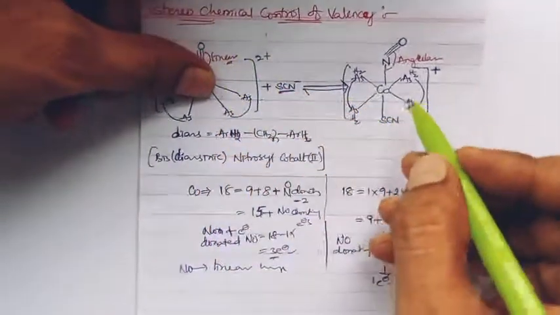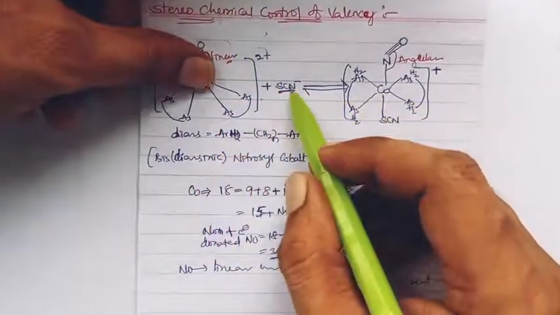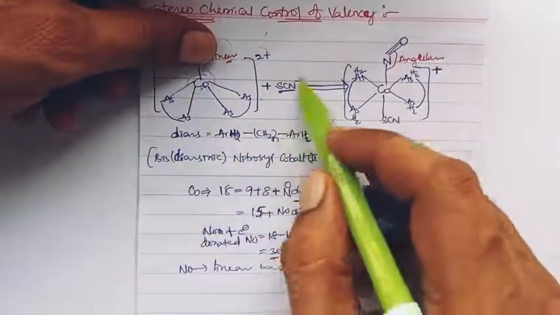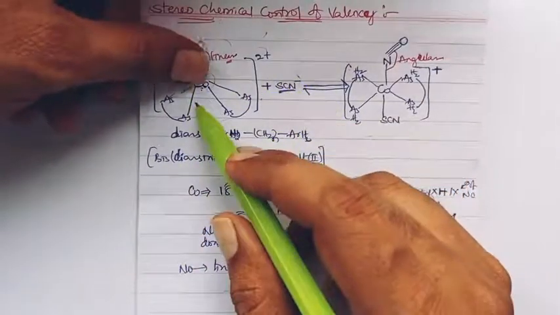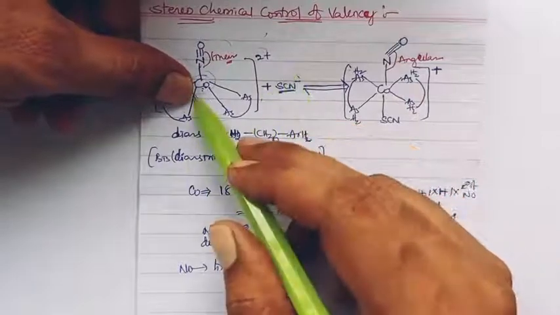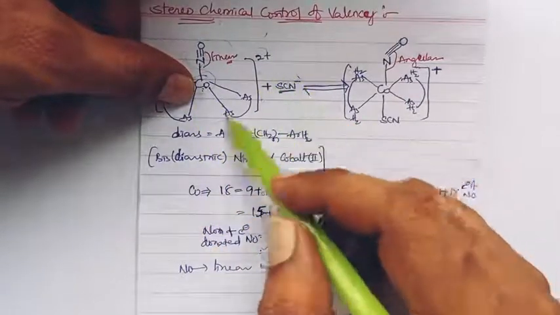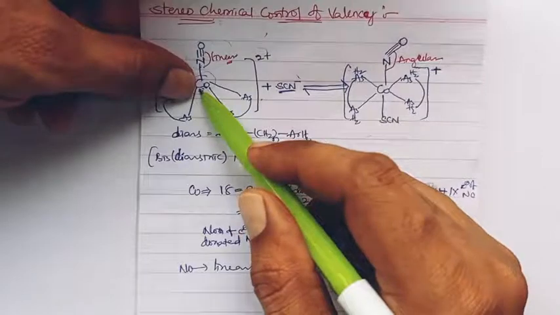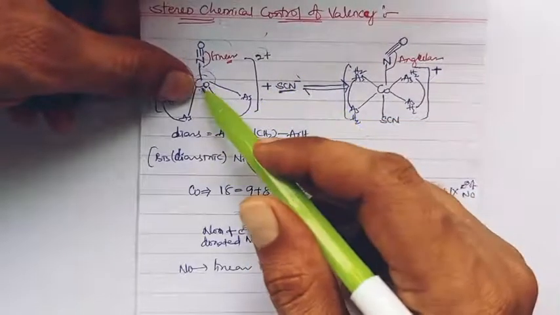Linear stereochemistry exists. Thus when this complex is attacked by thiocyanate, as it is a ligand, it donates a pair of electrons.